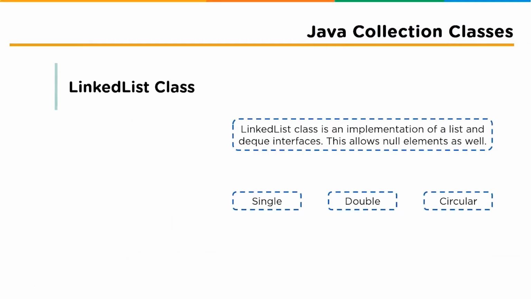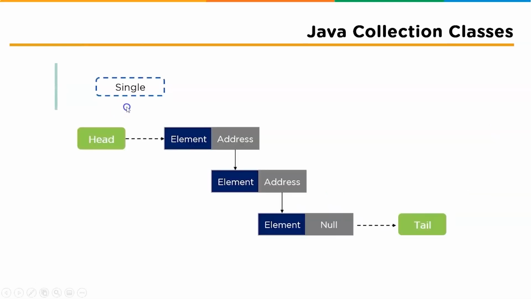So next up we have the linked list. Linked lists also come under Java collection classes. There are 3 types of linked lists, which are singly linked list, doubly linked list, and circular linked list. Now let's check out each one of those. So the first one is the singly linked list.